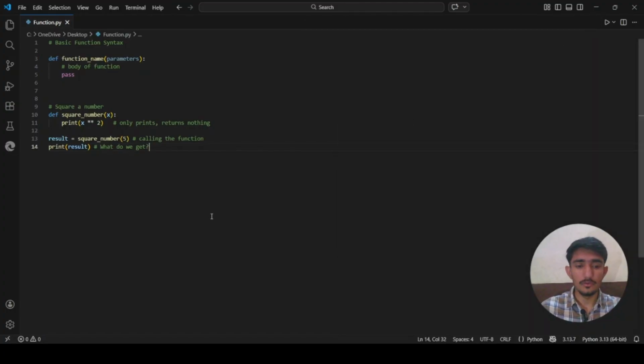This is one of the most common beginner mistakes. Always ask yourself, do I want to display a value or do I want to use a value? Something like that.